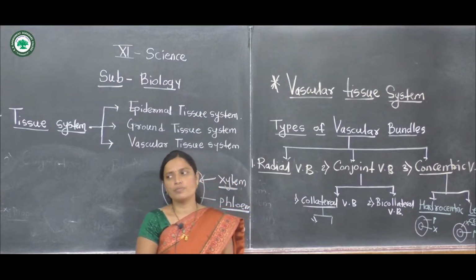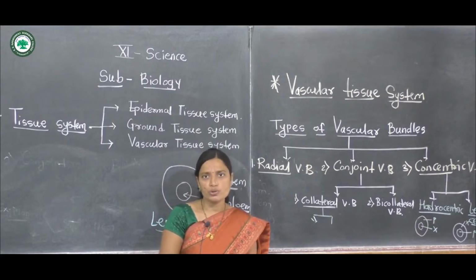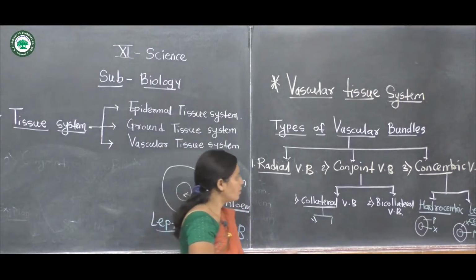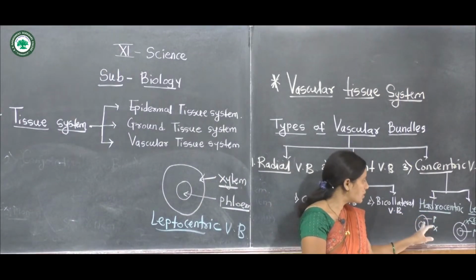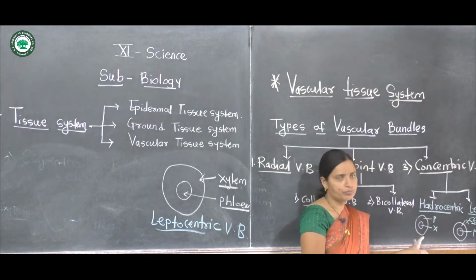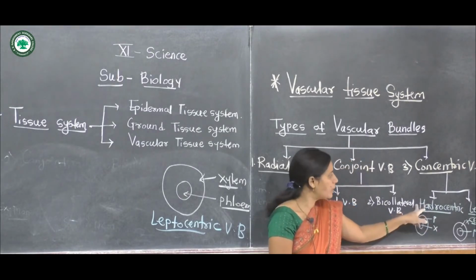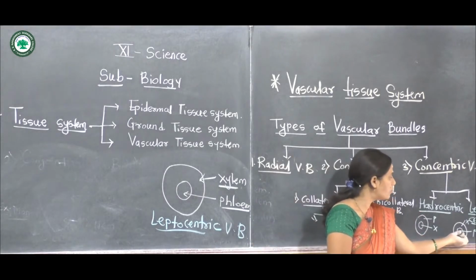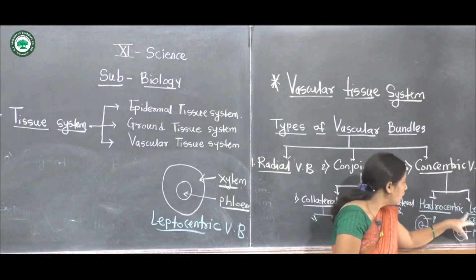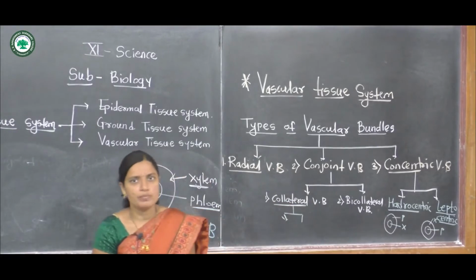There are two types of concentric vascular bundles, the liptocentric and heterocentric types. In the heterocentric type, the xylem lies inward and phloem is outward, while in the liptocentric arrangement the phloem is in the centric position, surrounded by the xylem. These are the different types of vascular bundles.